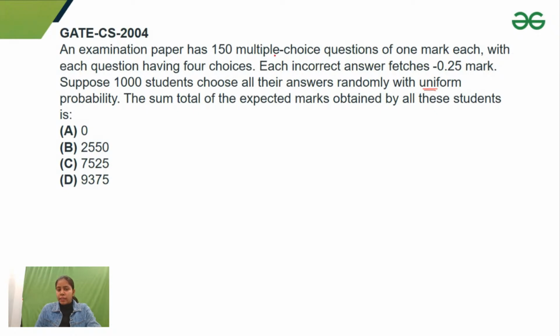So we know that they are multiple choice questions. Each question has a probability of getting correct of 1 by 4. Probability of getting a question correct. And what would be the probability of getting a question incorrect? That is 3 by 4. Right? So let's say x is a random variable which calculates the marks. The probability that they would get 1 mark is 1 by 4, and they would get minus 0.25 marks with probability 3 by 4.